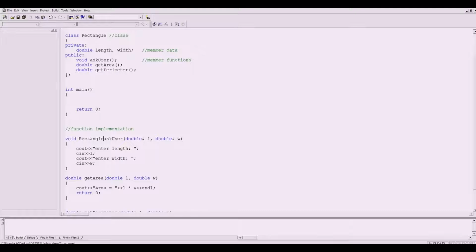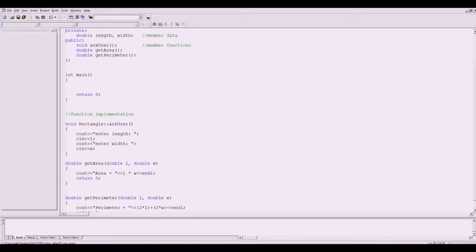Then you've got the scope resolution operator and then the name of the function, which is ask user. We don't have a parameter there, so let me remove this. The content should be enter the length, and then enter the width. Same as before. Let me compile this. This is class demo01.